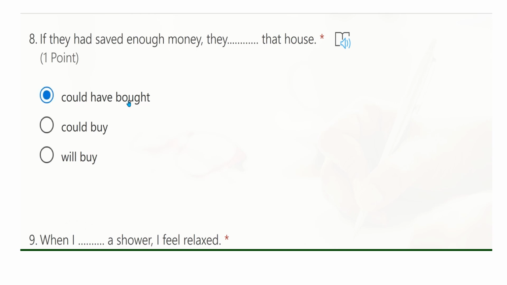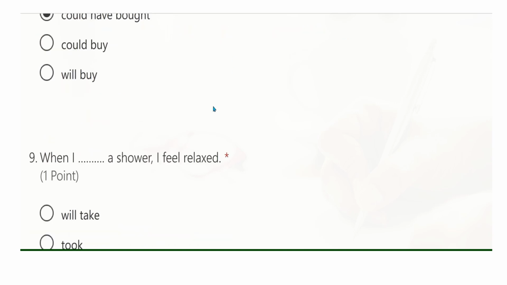Have plus past participle bought. Why are we using could in the place of would here? Because we're talking about ability. It means in the past, in reality, they didn't save enough money, so they couldn't buy that house. Now I'm expressing regret about the past. If they had saved enough money, they could have bought that house.